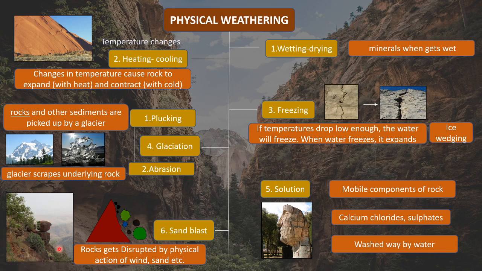If it falls and collides with several other rocks, it breaks into many small particles. This is called abrasion, that is, it is getting scraped because of collisions, and this leads to disruption of the whole rock. So this is called sandblast. This can happen by wind, by sand, and it can also happen by gravity. Because of gravity, sometimes rocks may fall down. So this is called sandblast.